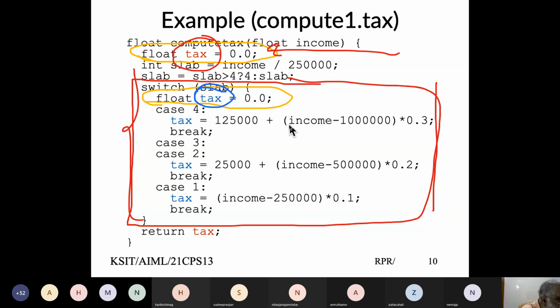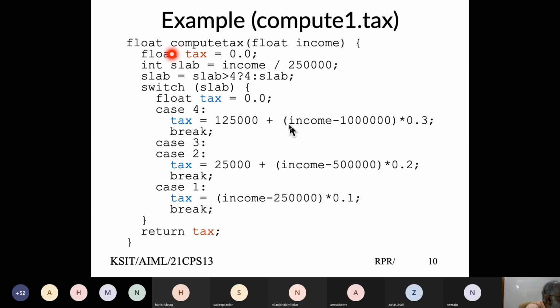I don't know whether you can see the color or not. I gave this in red color, and this I gave in blue color. I'm not sure whether you can make out that color difference. Just to highlight that this text is defined within this switch block, so it has an existence only within this block, and outside this block, I get the old text.